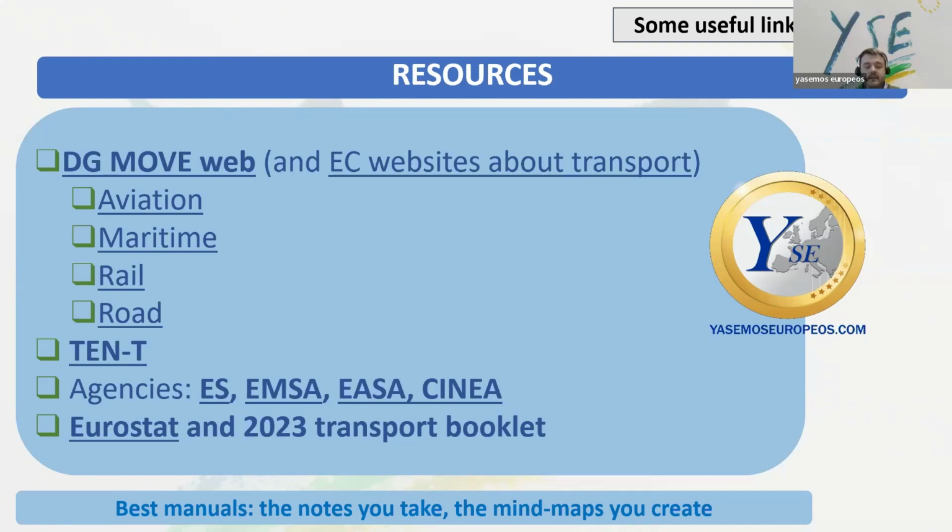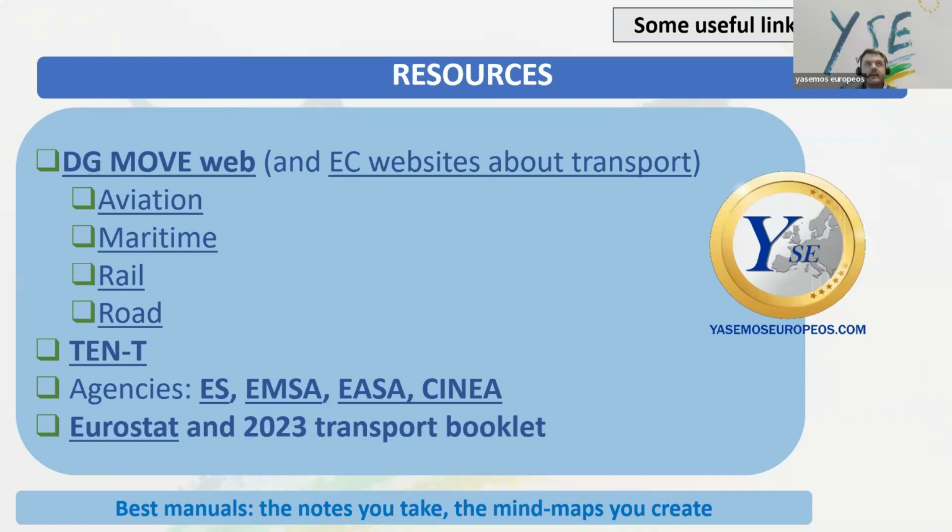Eurostat, of course, contains numbers and figures on transport, and also the 2023 transport booklet, available on the DG MOVE webpage, is useful. Why? Only figures, numbers? Yes, but what if the organizers of the competition decide to ask you what we call trivial type questions? For instance, what is the country with the longest railway network in Europe? You've got the answer in the transport booklet.